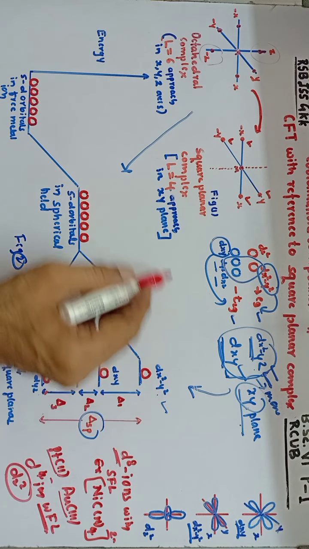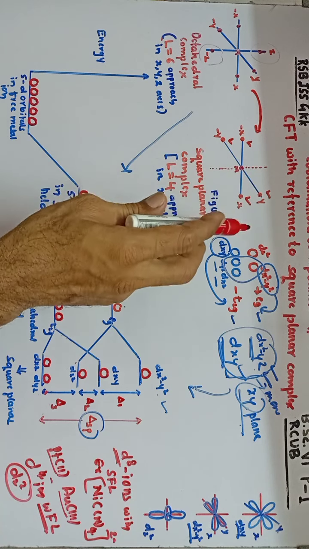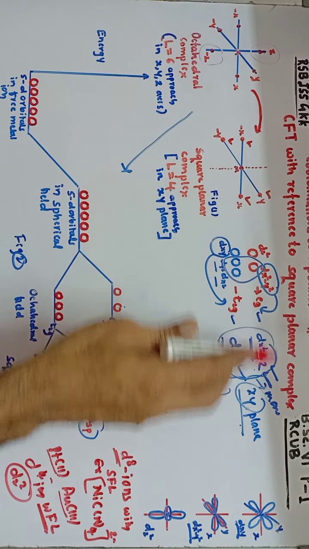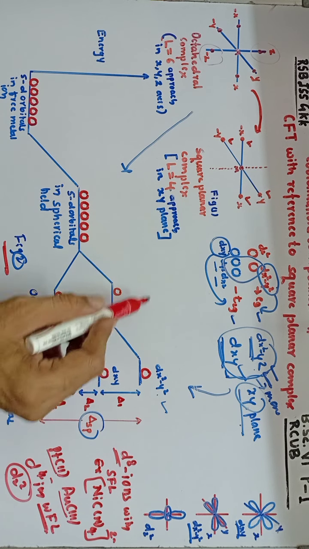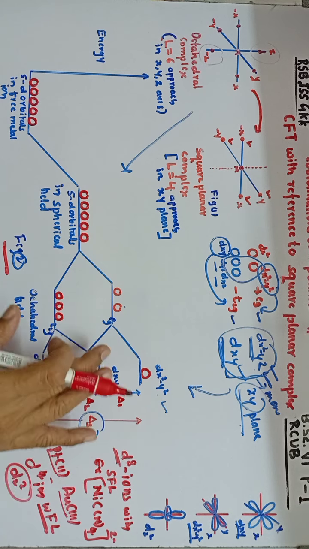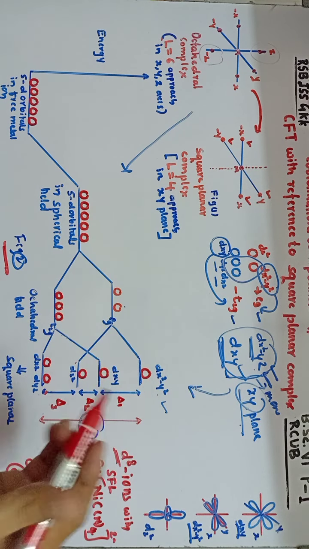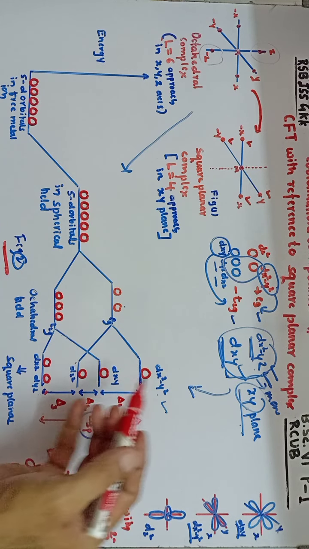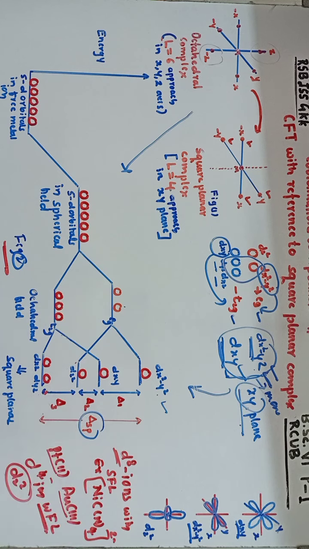In exam, if they ask you to write an explanation or explain crystal field theory with reference to square planar complex, you have to write this diagram. Okay, it should contain octahedral field as well as square planar field. So that means it will clearly indicate how the d orbitals are going to split into different sets of orbitals having different energy. Okay, thank you very much.